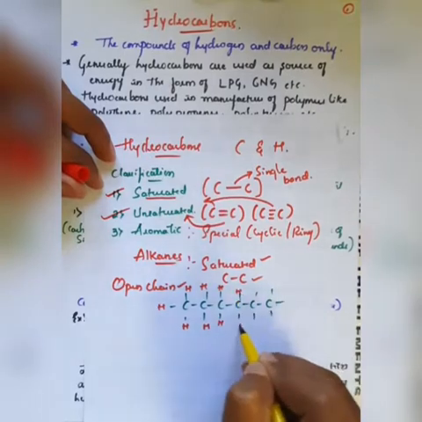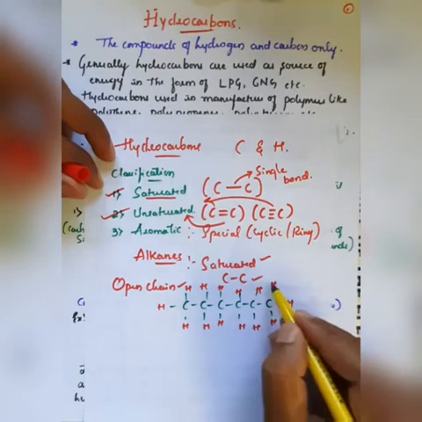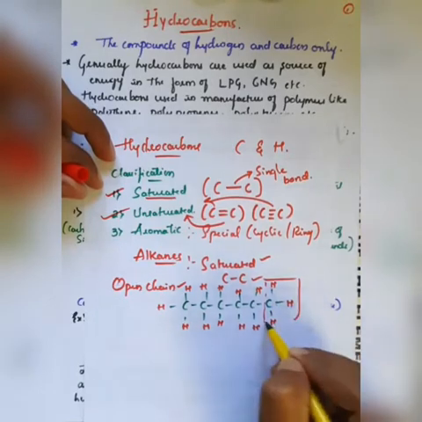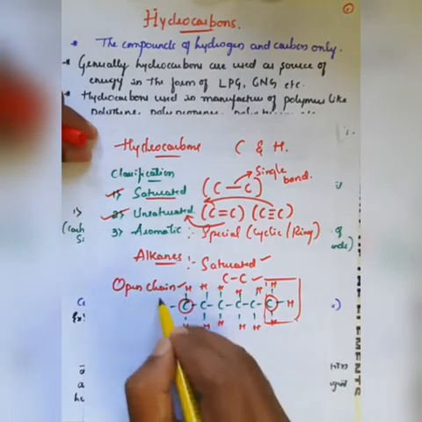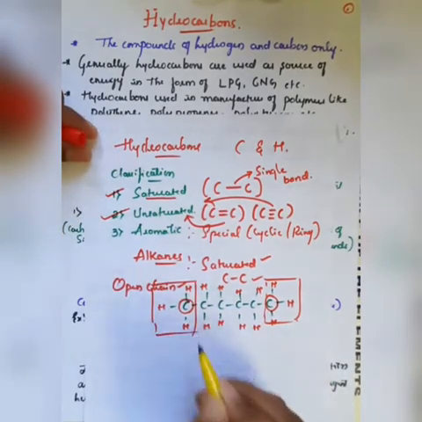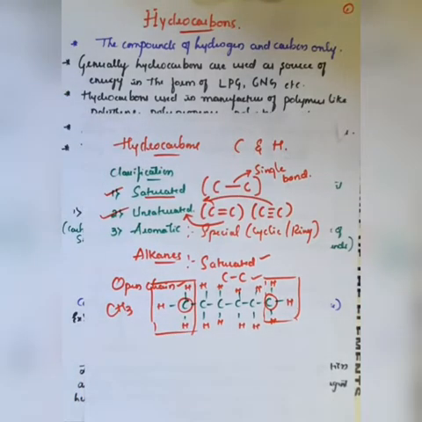So observe here, each of the carbon atoms is bonded with hydrogen, and the terminal will always be CH3. If you observe this, this is the terminal because it is the last carbon atom from this side, and this is also the last carbon atom from this side. So this is also terminal. So terminal will always be CH3.